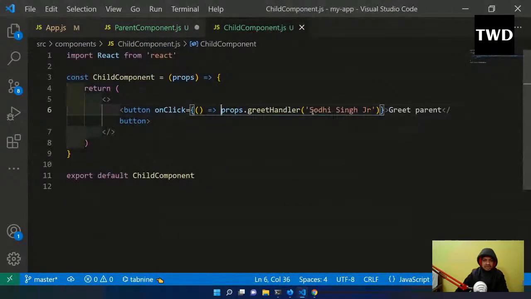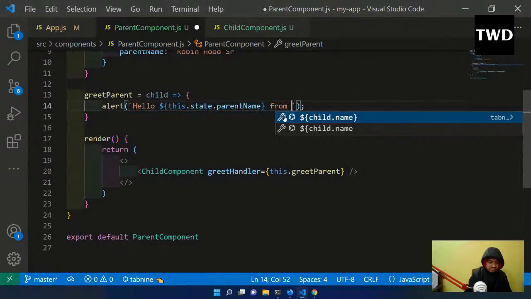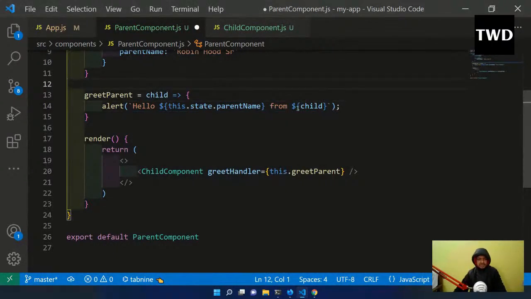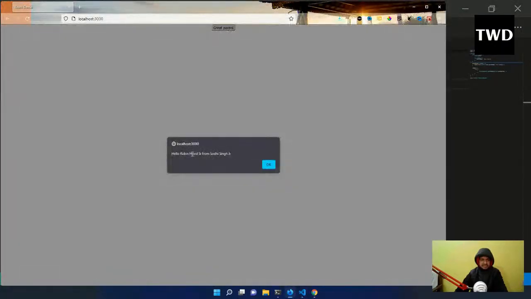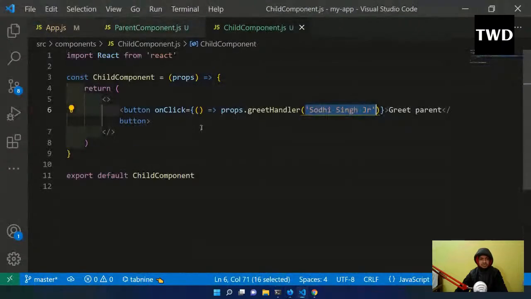So this is the actual data which is getting passed here, and here I can do anything, like from dollar child, and this is the thing which I'm getting. Okay, so I'll come back here, greet parent, hello Ramesh Senior from this thing junior. So this is the main thing: I'm passing the data, this thing junior, from a child component to a parent component.